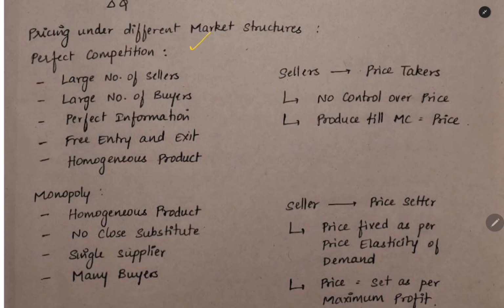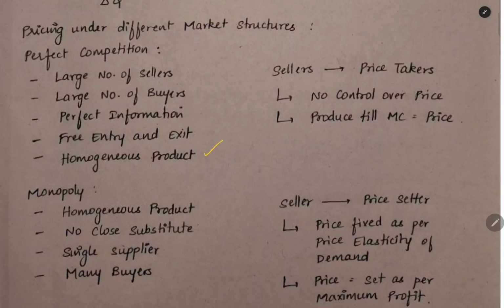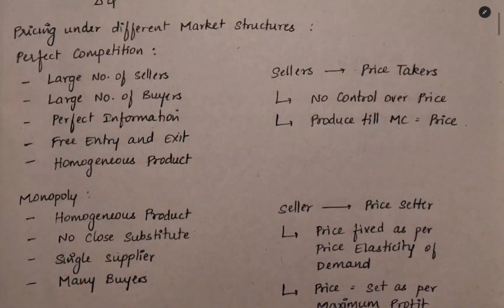In perfect competition, what are the characteristics of that market? We will have a large number of sellers, and a large number of buyers will also be there. There is perfect information: each and every buyer knows about the price going on in the market and every piece of information related to the purchase. We cannot deceive the customer or make a fool of the customer. There will be free entry and exit. Anyone can enter the market and anyone can exit the market. There are no entry or exit barriers. And all sell a homogeneous product, meaning that all the suppliers have the same, identical product. So there is no problem in substituting for the customers. They will have a lot of options to choose from.